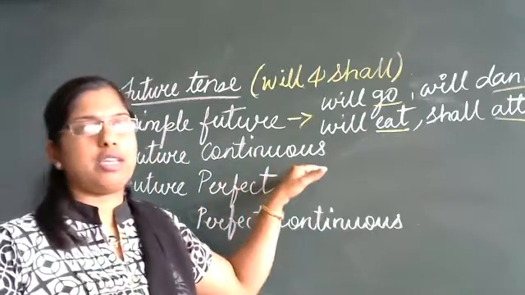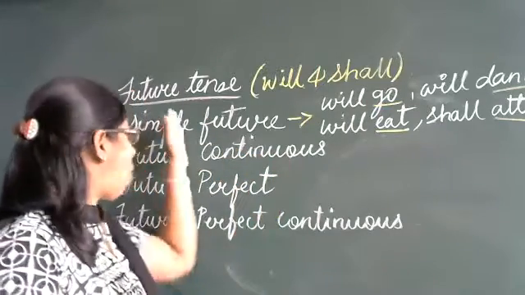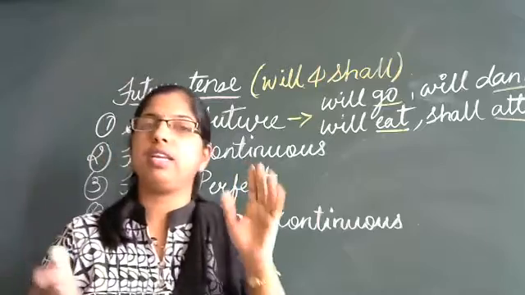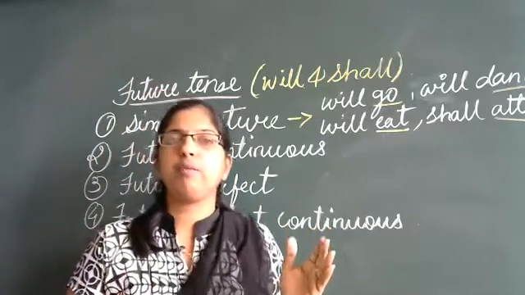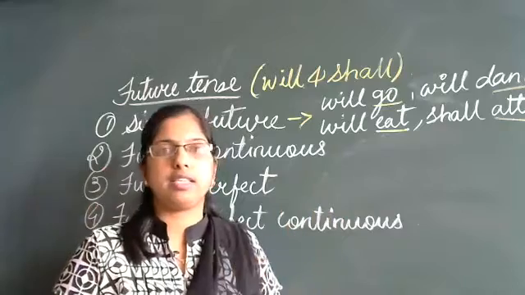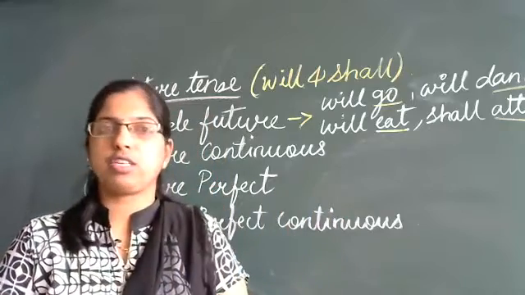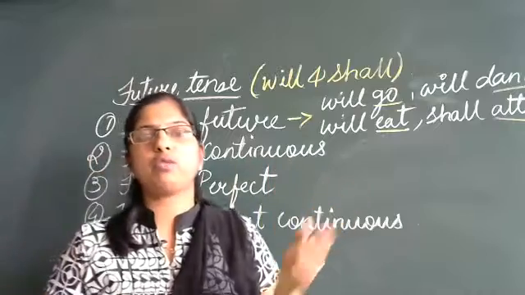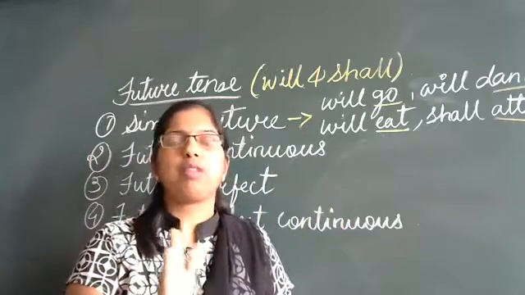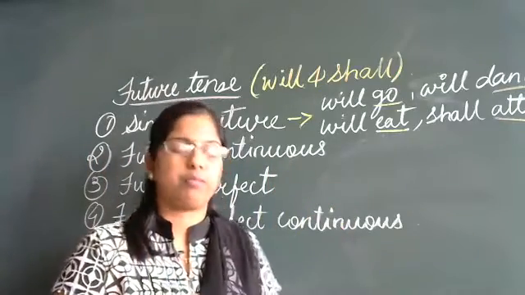Future continuous tense. Future means now all these future tenses we will be adding will and shall. There is no doubt about it. That is mandatory, that we will be using will and shall in the sentences. But there will be a slight modification in what we will be doing. So continuous again here. Continuous means what? Again the ing form which is added to the verb.